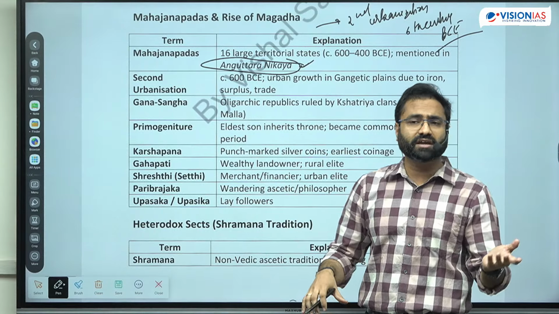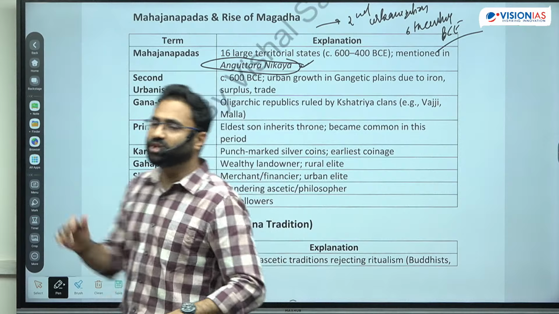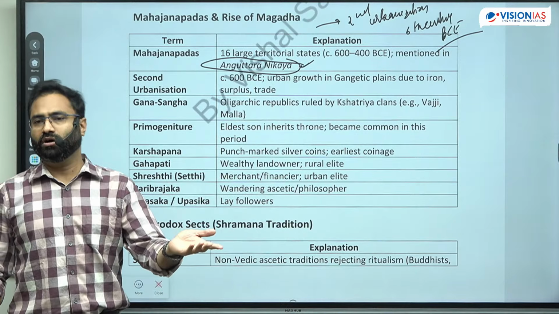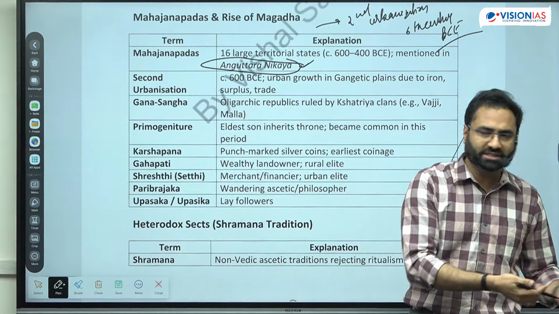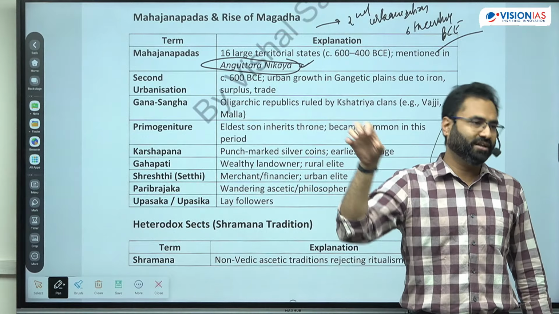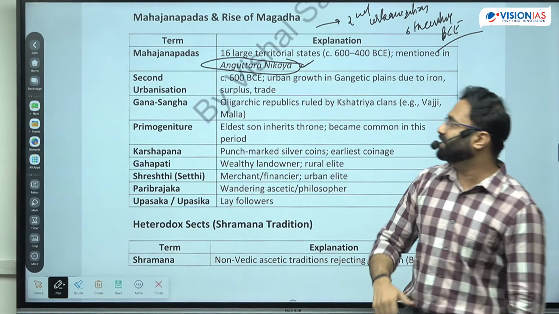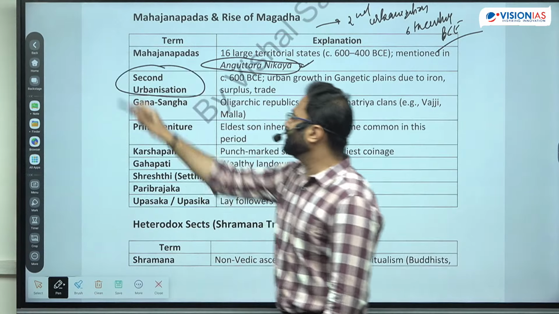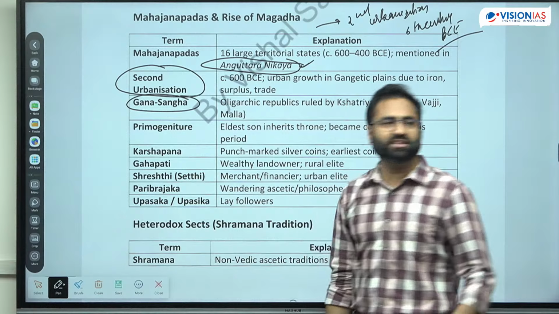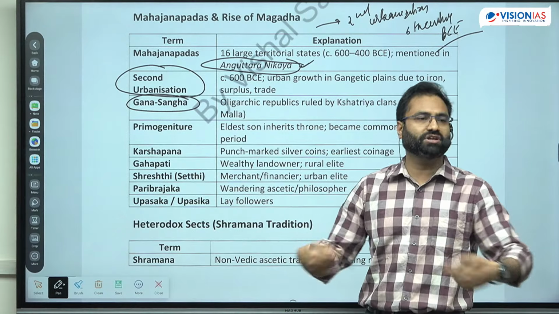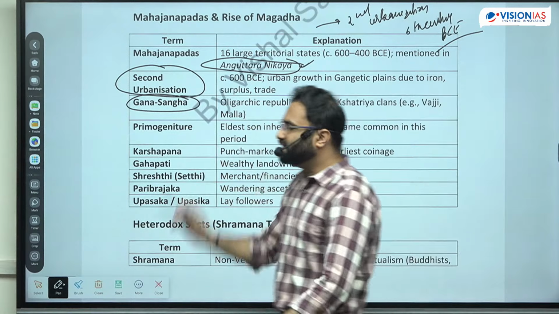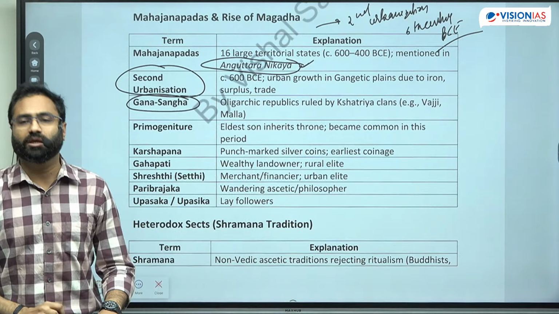And किस तरीके के kingdom? It were both type of kingdom. There were monarchies also and there were oligarchies also. ठीक है? So it was also being led by the Chakravartin or the Rajas, and it was also led by the elected representatives or in the form of Gana Sangha, right? So it was the time period of second urbanization. The Gana Sangha were the oligarchies. Gana means the people and Sangha means the combination or the collection of those. So Gana Sangha represents the oligarchic republics.